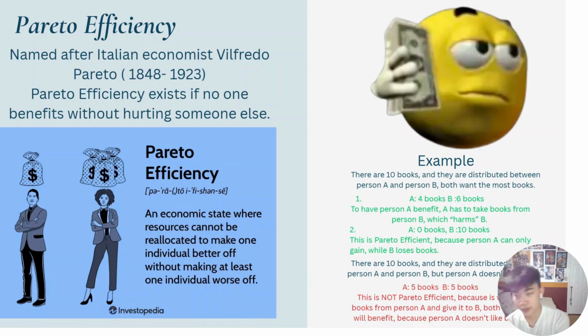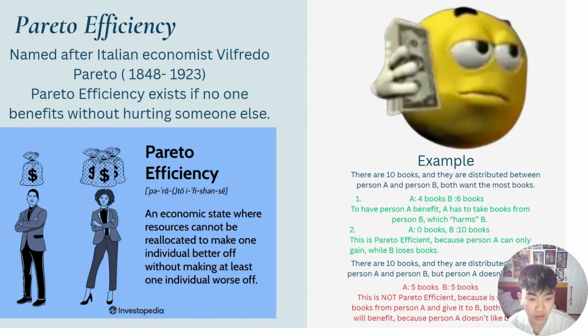Pareto efficiency. It's named after Italian economist Vilfredo Pareto. Pareto efficiency exists if no one can benefit without hurting someone else. And it basically says the same thing for the image below. It's the economic state where resources cannot be reallocated to make one individual better off without making at least one individual worse off. Now, this might sound confusing, so I have one example for you.